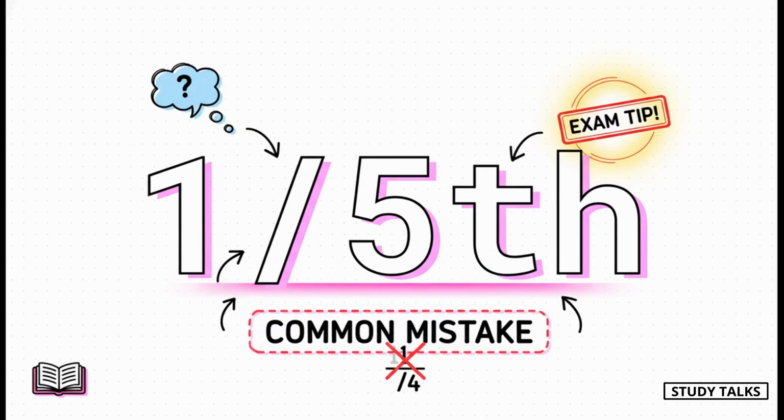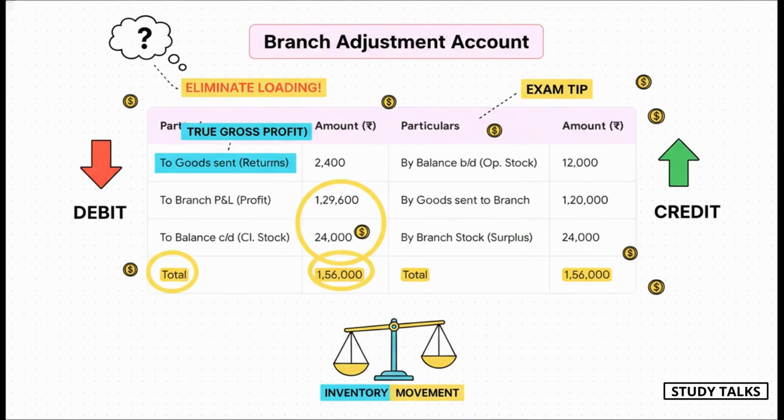Please never, ever use 1/4. That's a fundamental error. It's always loading over the invoice price. You have to nail this calculation. So you've calculated that loading. What do you do with it?